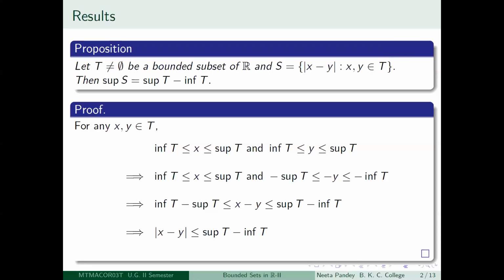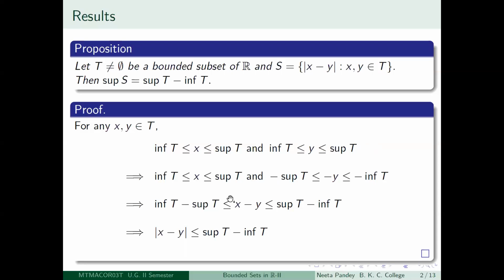If you take any points x and y in T, then they will lie between infimum of T and supremum of T. So that is what we have written here, that both x and y lie between infimum T and supremum T. Now look at this inequality, and if you multiply this by minus 1, what you get is minus of supremum T is less than or equal to minus y is less than or equal to minus of infimum T, right?